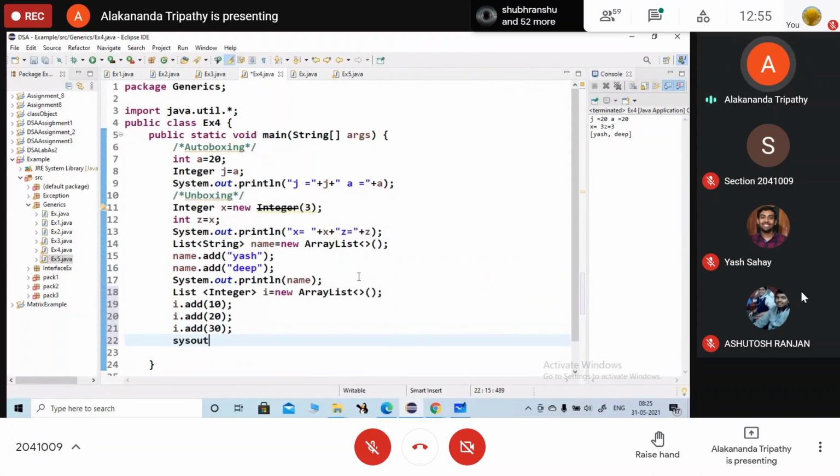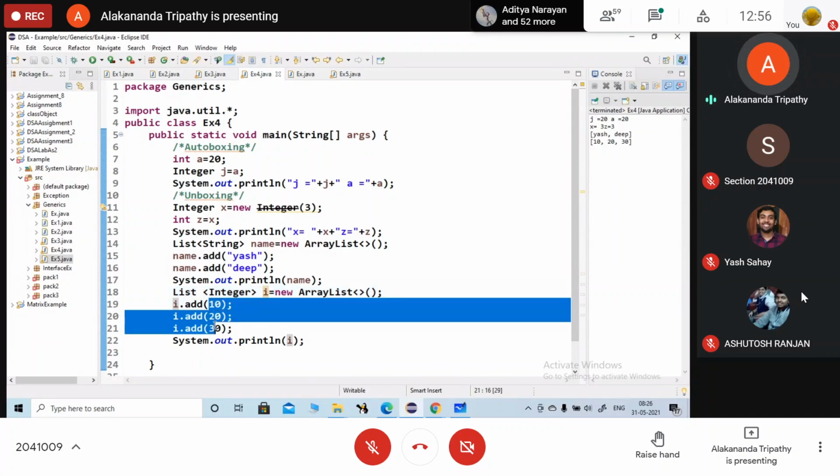System.out.println. And here I will print the values of I. So what values is it showing? 10, 20, 30. So what is all this? What are these things? What is List? It is the name of the class. What is I? It is an object. Okay. When I printed, it is just printing those values.